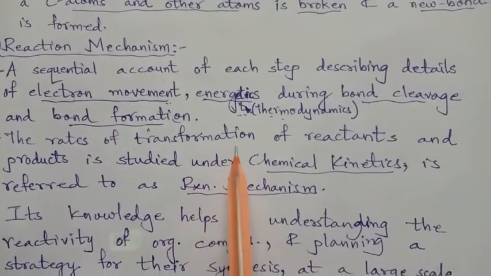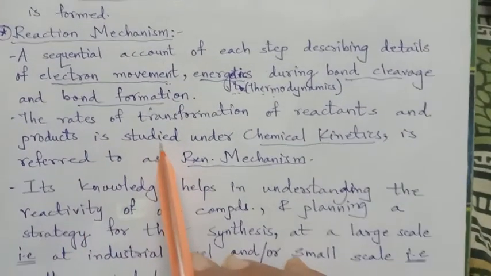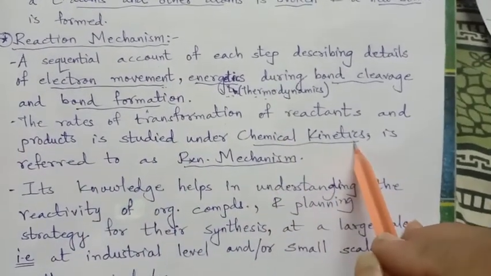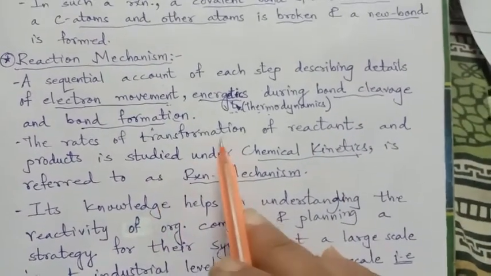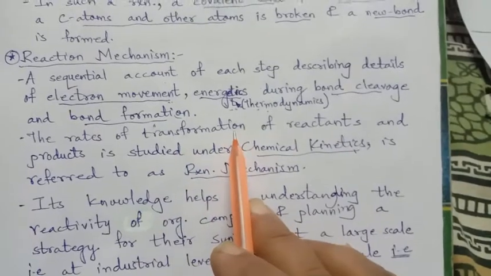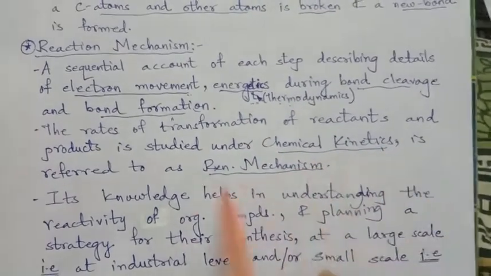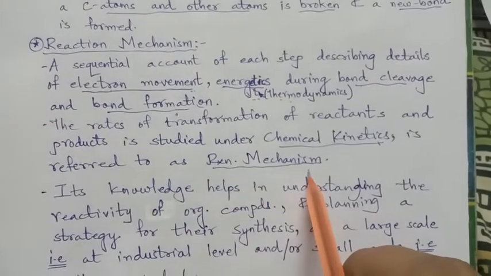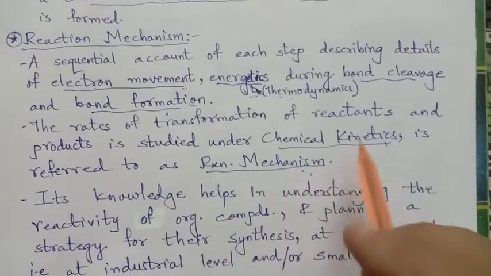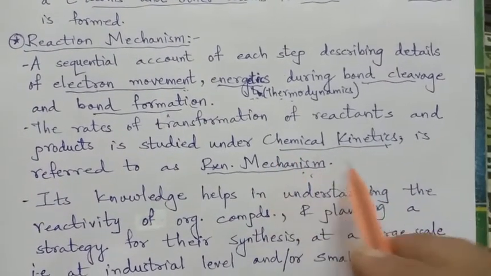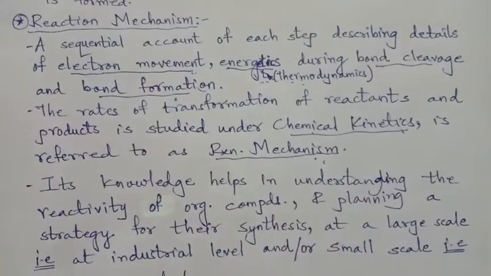The rates of transformation of reactants and products are also studied, which is studied under chemical kinetics, whether the forward reaction or the backward reaction, what is the transformation rate, that is understood by chemical kinetics, and it is also referred to as reaction mechanism. A few reaction mechanisms we will get an idea of in the next chapter, but chemical kinetics is a completely new chapter which you will learn in 12th standard.